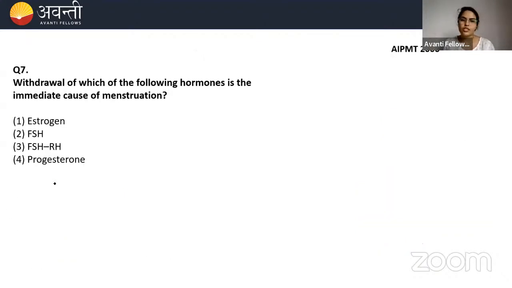Now, question 7. Withdrawal of which of the following hormones is the immediate cause of menstruation? Immediate cause of menstruation, how? Estrogen, FSH, LH, progesterone.